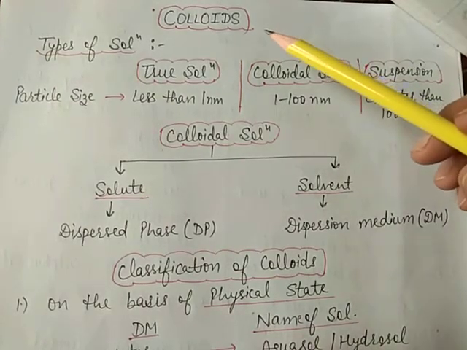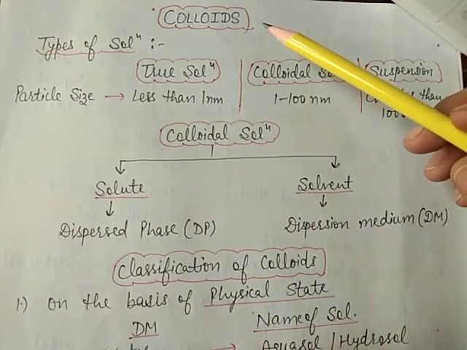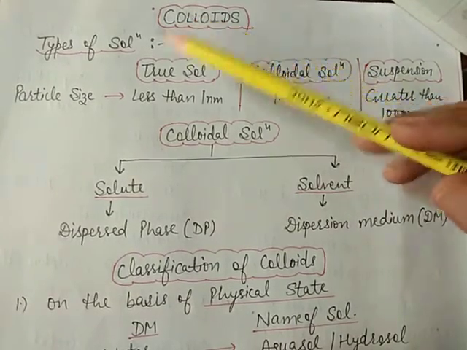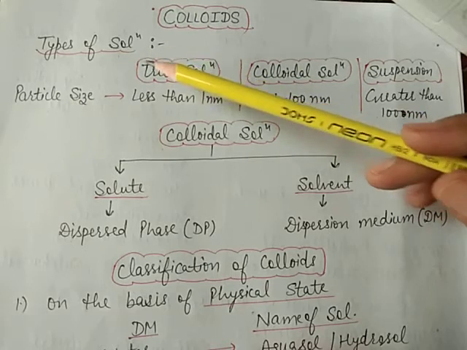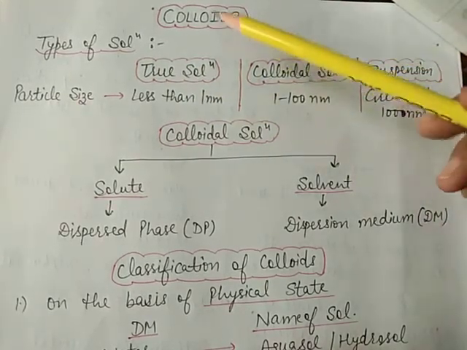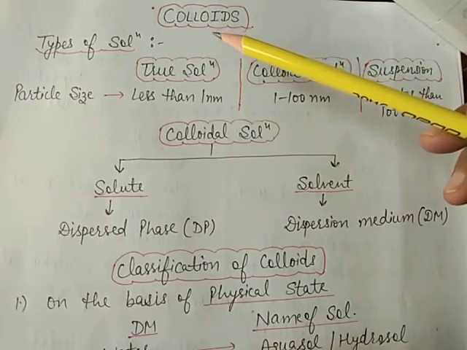Now the next topic is colloids, meaning types of solution: true solution, colloidal solution and suspension. Now what do you mean by colloids?